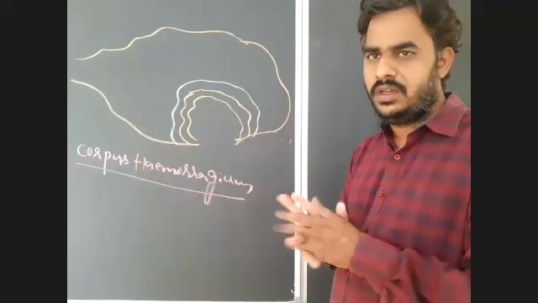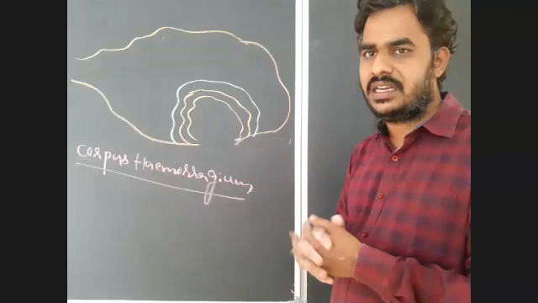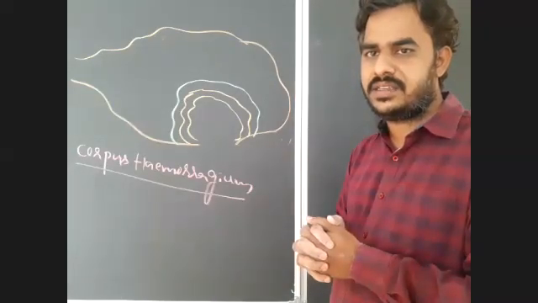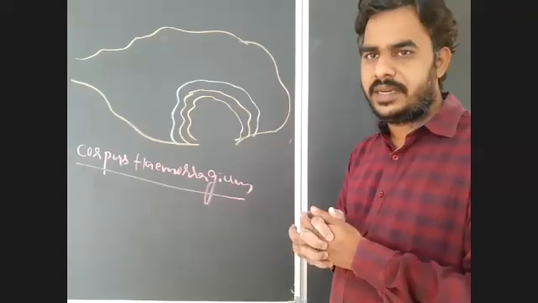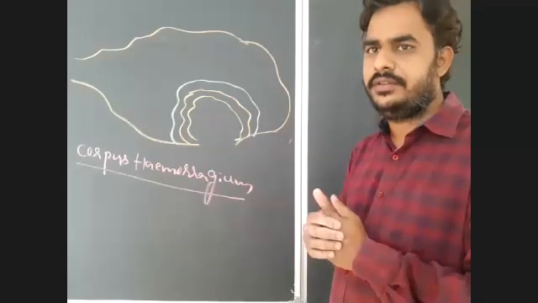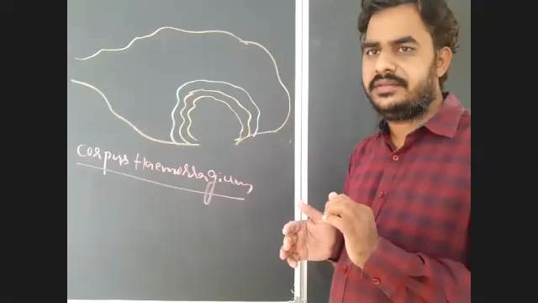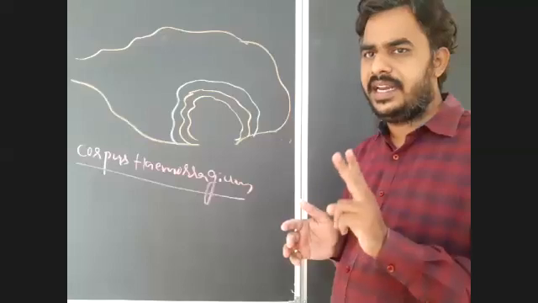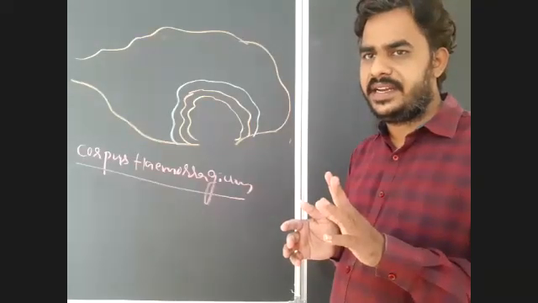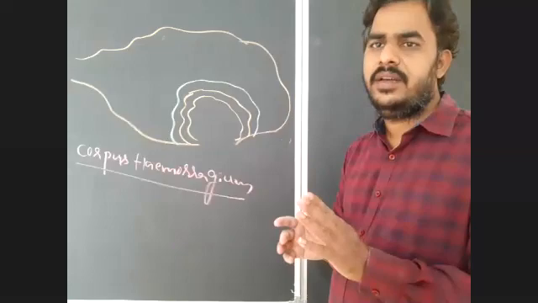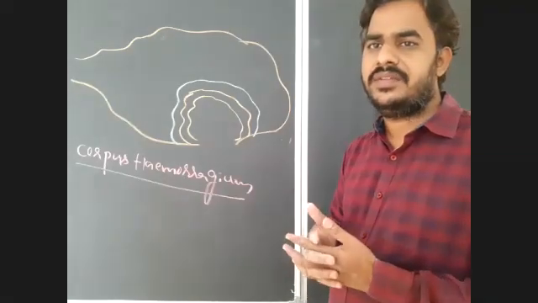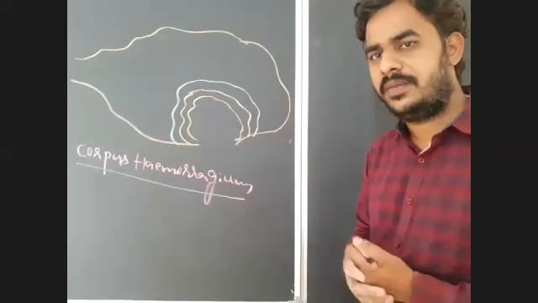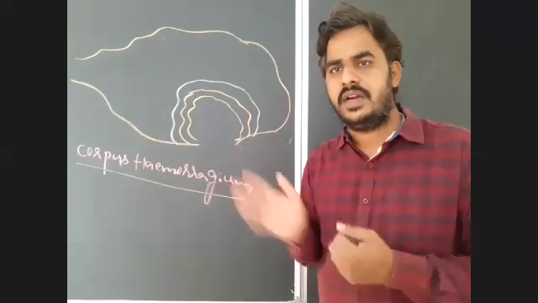If you don't know what meiosis is and what the phases in meiosis are, I cannot explain all that again. Some students are asking what is metaphase, what is arrested in metaphase. Already I told you, the secondary oocyte begins meiosis 2, but it is not completed immediately. It is arrested in metaphase. What metaphase is and what meiosis means, you go back and learn all that and come to this class. Okay, that you have to remember.